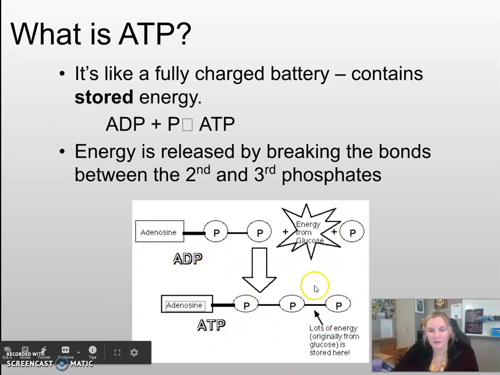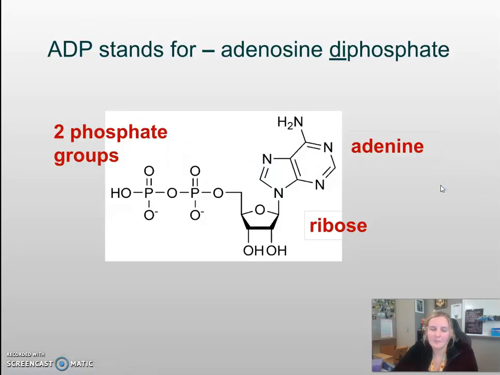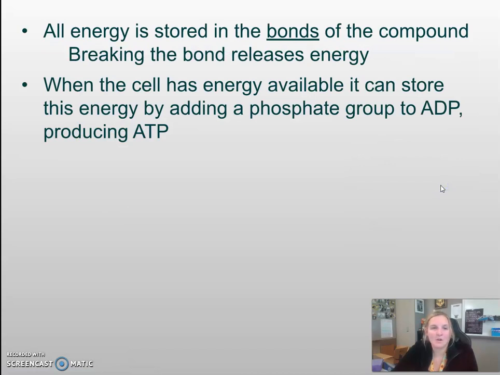It is recycled when you create ATP. So when you end up using that bond, using that energy, it creates ADP, and then your mitochondria will use glucose to put that bond back on and create ATP. All of the energy is stored in the bonds of the compound. Breaking it is going to release the energy.